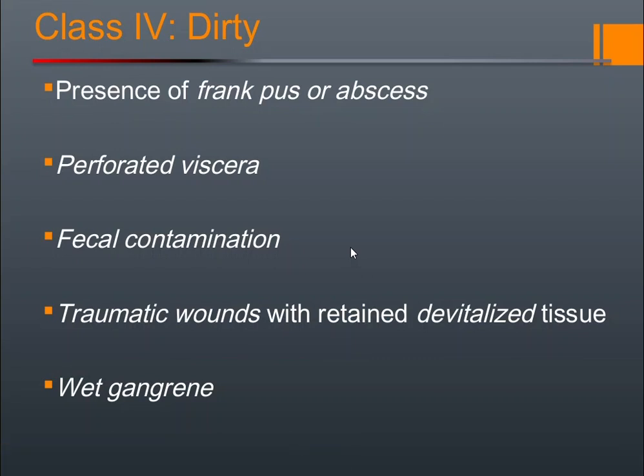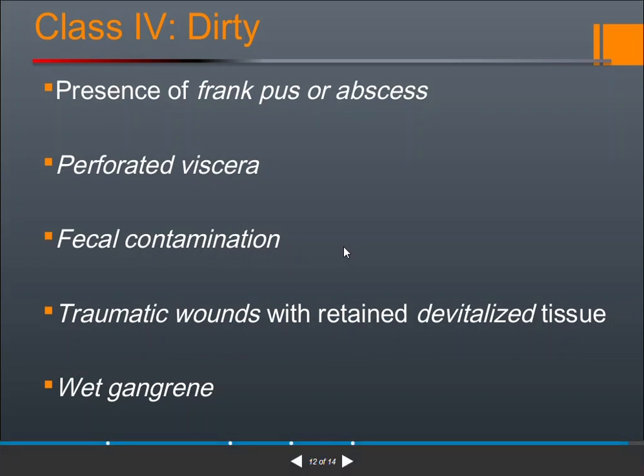Perforated viscera means the organs or cavity are perforated, and there are chances of accumulation of pus. Next is fecal contamination, meaning the drainage which comes out from the body is also contaminated.